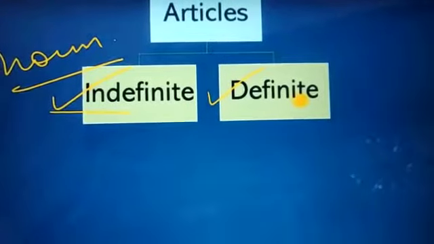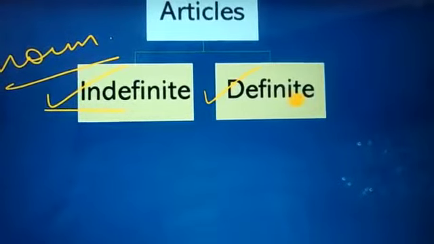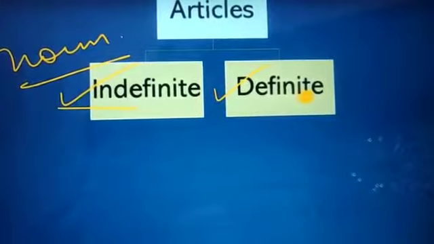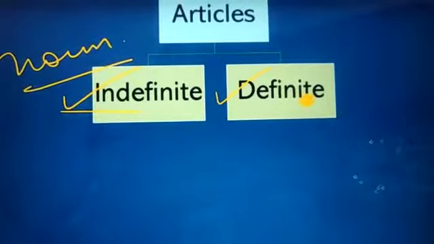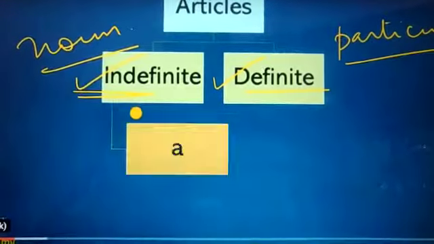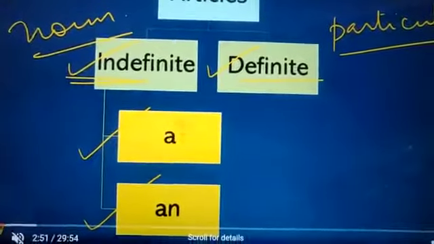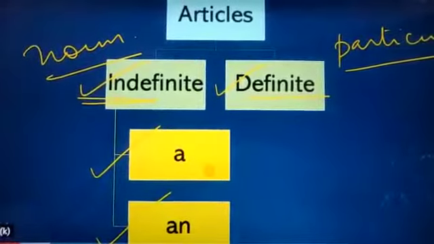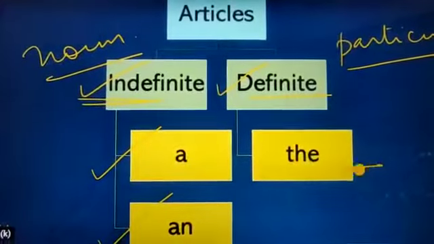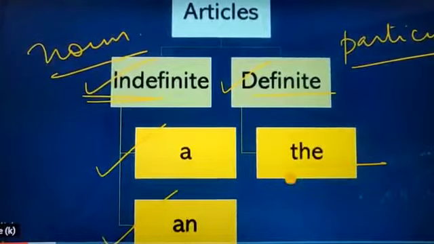As I have already told you, articles are of two types. The first one is the definite article and the second is indefinite articles. A and an are known as indefinite articles, whereas the is known as the definite article. As we know, the definite article points out a particular thing, person or place, whereas the indefinite articles a and an talk about something indefinite, meaning not a particular person, place or thing.